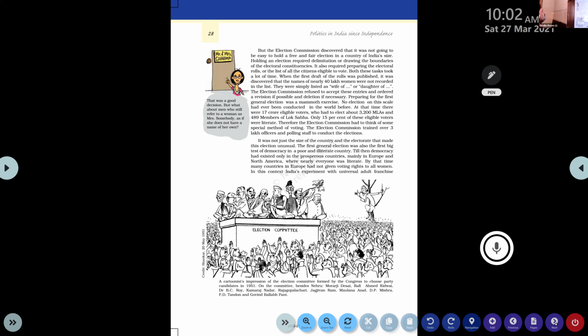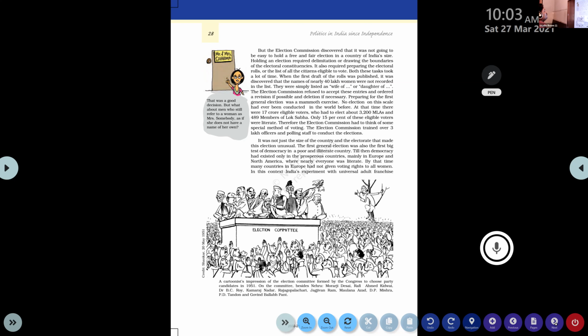When the first draft of the rules was published, the first list of the draft, it was discovered that the names of nearly 40 lakh women were not recorded in the list. They were simply listed as wife of so and so or daughter of so and so. There are no names at all. Clear? So there is no identity revealed, so for election it is not possible. Perfect identity is necessary to cast your vote.